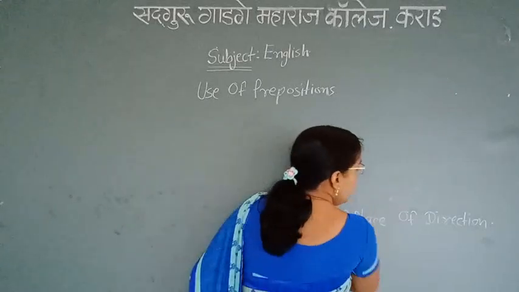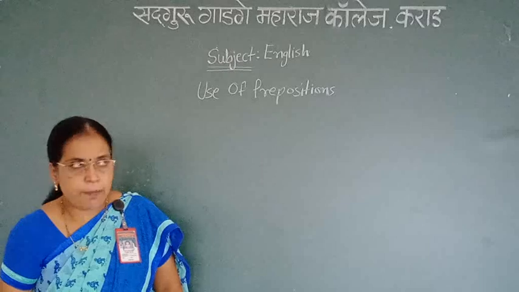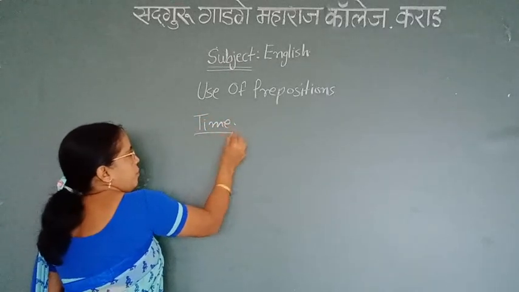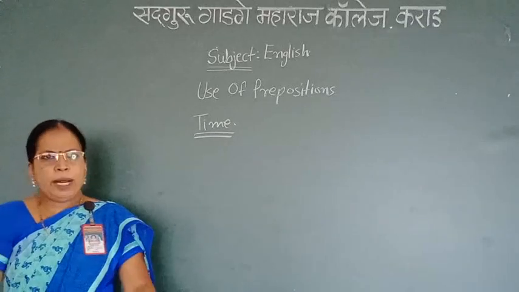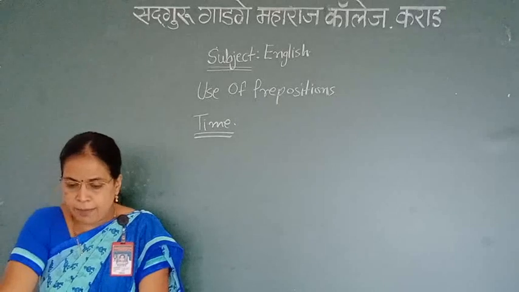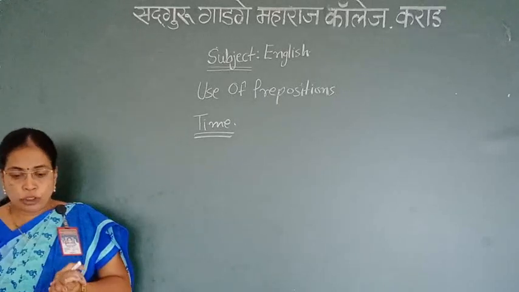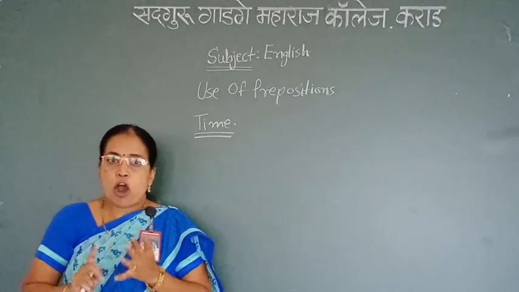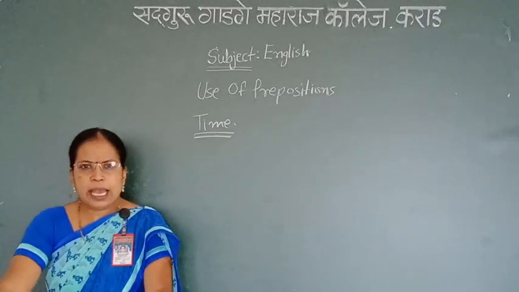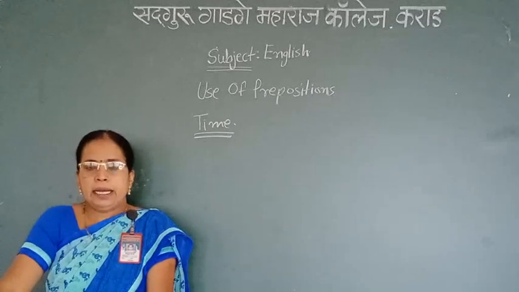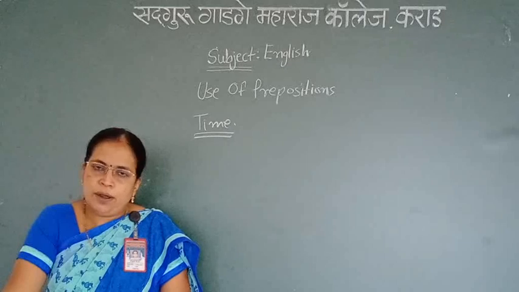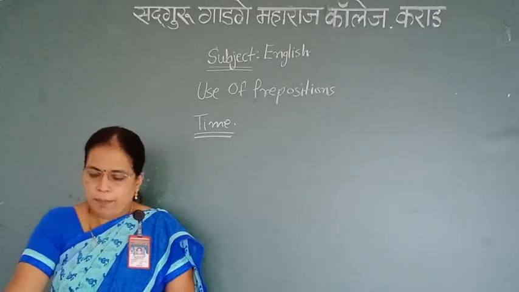Now you are going to see the first type, prepositions of time. Prepositions of time show the relationship of time between the nouns and the other parts of the sentence. On, at, in, from, since, ago, before, till, until, by, etc. are the most common prepositions of time.